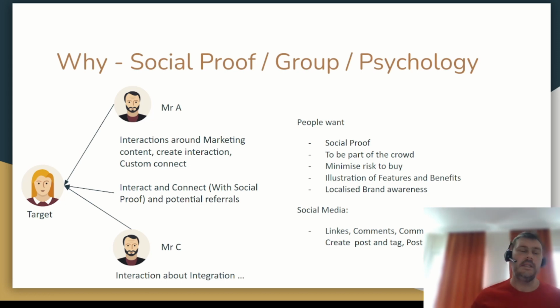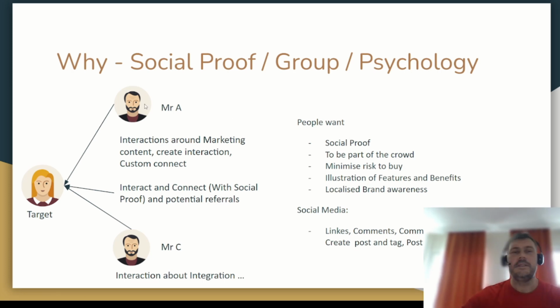around it, but the reality is that Mr. A will have multiple networks. It's not like our target is just one person. The chances are our target is many people around Mr. A, Mr. C, and we can think of that as the 7 degrees of separation. So our efforts for one person is not really just one person. It's many people that are potentially around.